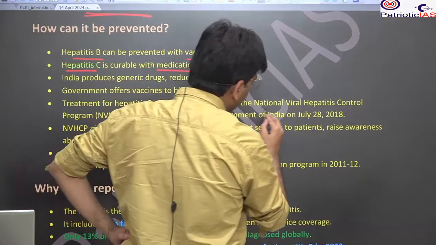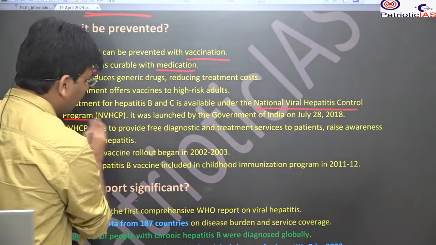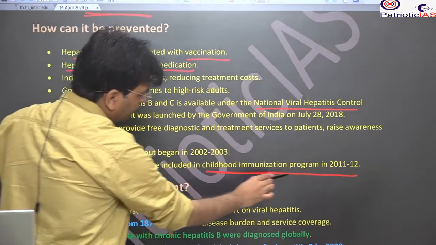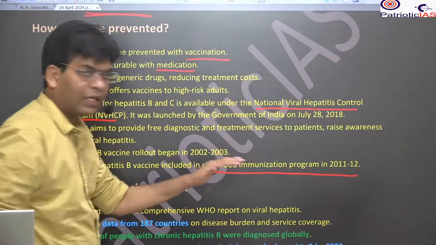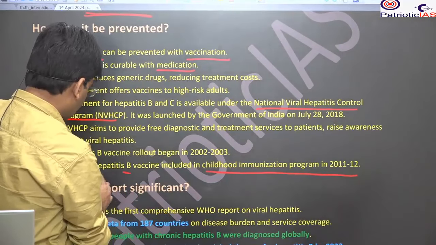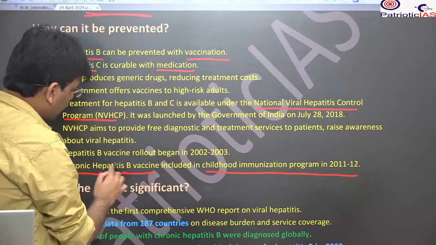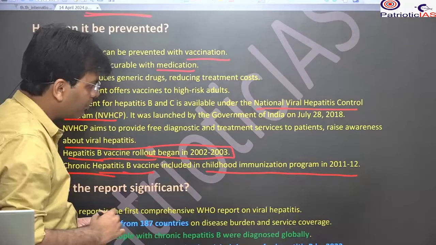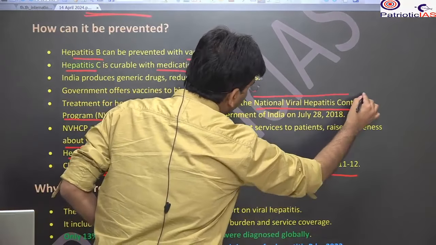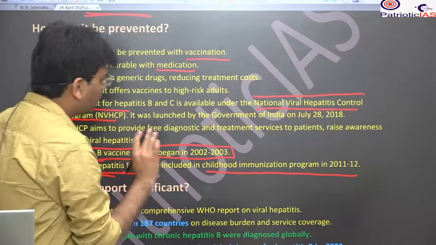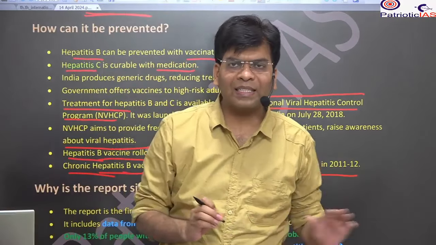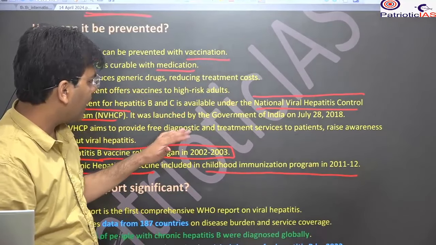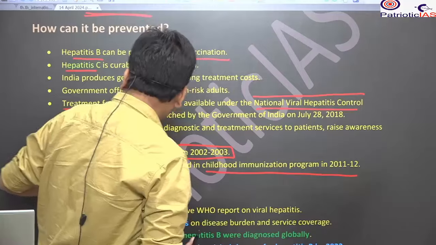We have the National Health Hepatitis Control Program as well as the childhood immunization program. We started the childhood immunization program in 2011-12. It was for chronic hepatitis B, but we started in the mild form from 2002-3 itself. So please remember this program, the National Viral Hepatitis Control Program, which provides treatment and screening under this government scheme, and that's why it reduced the cost.